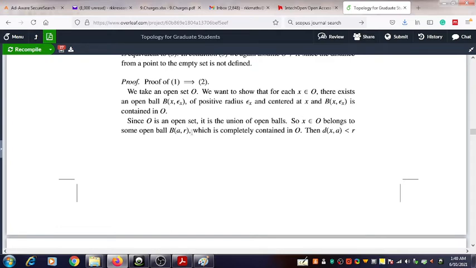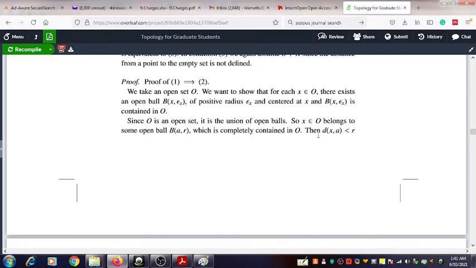For some R, some positive real number, such that x belongs to that open ball. Then you can find it, because you can write the open set as the union of open balls.